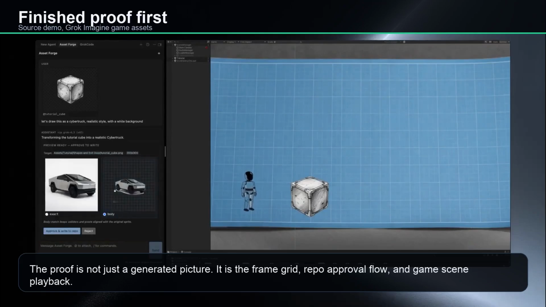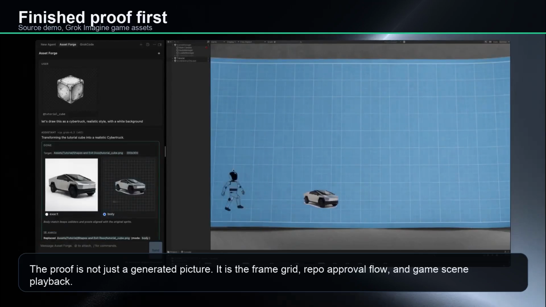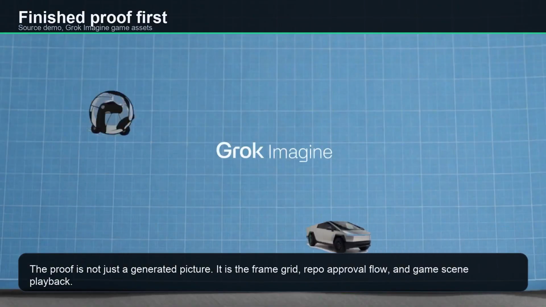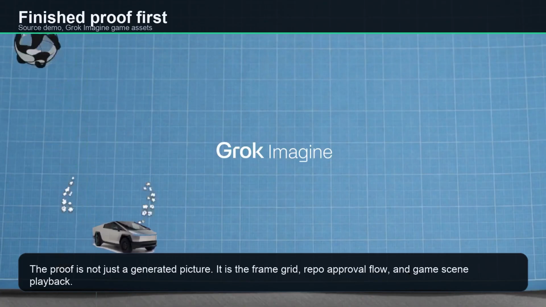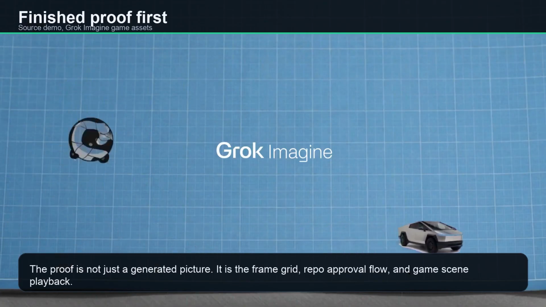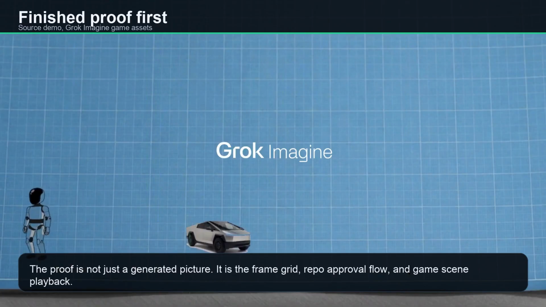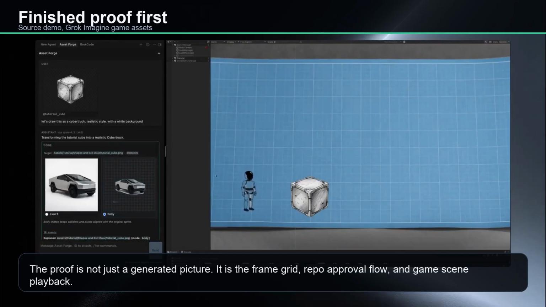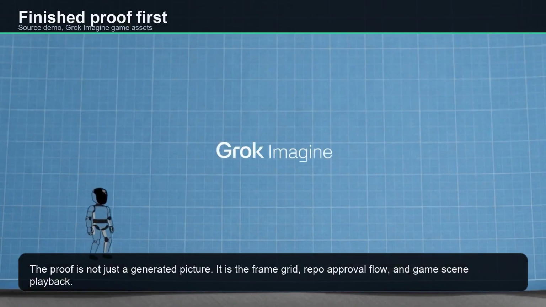Look closely at what happens in this Grok Imagine demo. This is not just a pretty AI clip. The demo starts with a game scene, asks for a Tesla Optimus style character, generates a sprite, turns it into animation frames, and then applies those files back into the project. That is why Elon quoting it with "try it out" matters.